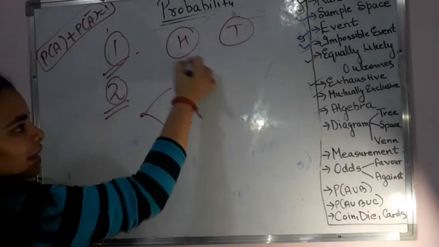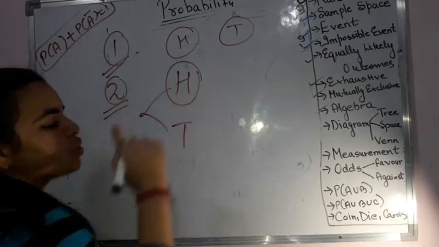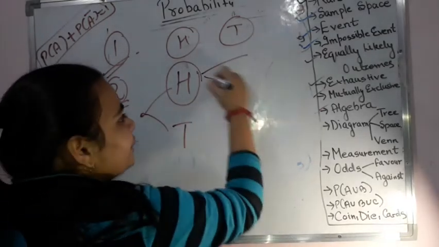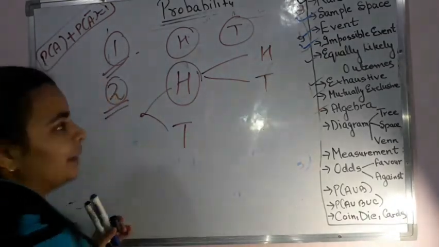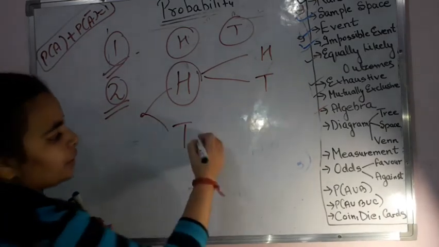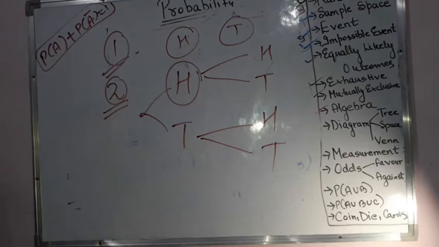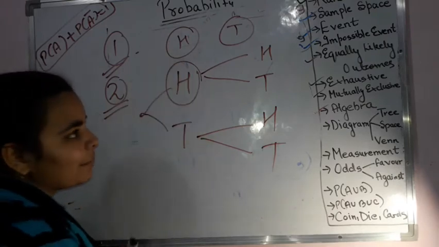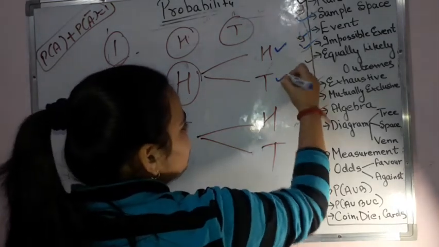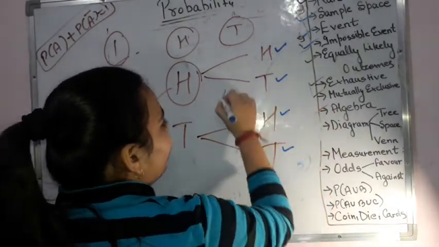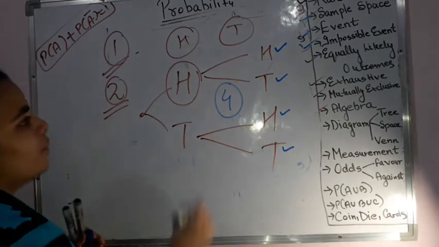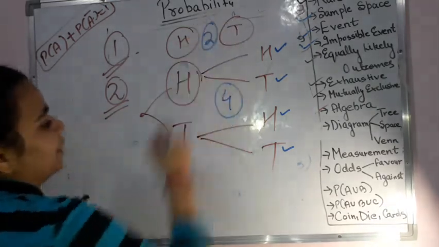After getting this head, when the same coin is tossed again, I can again get either head or tail, and over here also I can get either head or tail. Is it clear? Therefore, how many possibilities am I having? 1, 2, 3 and 4. 4 possibilities. Over here I was having 2 possibilities.